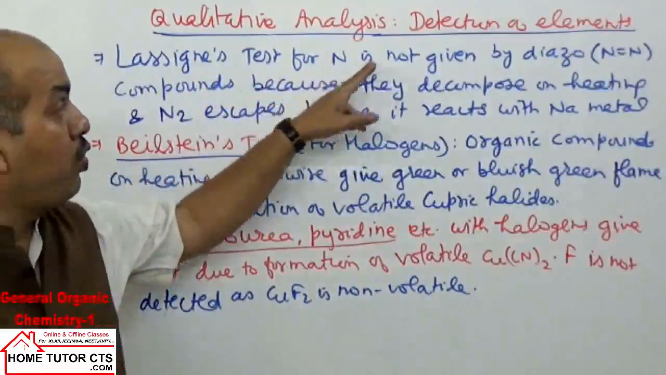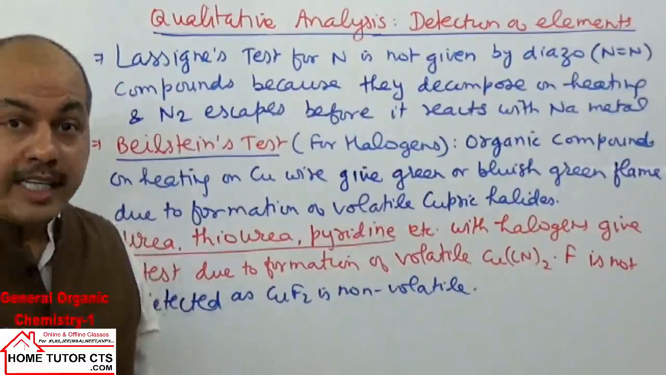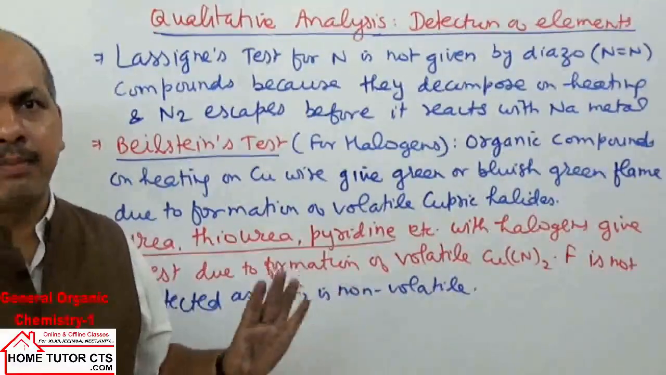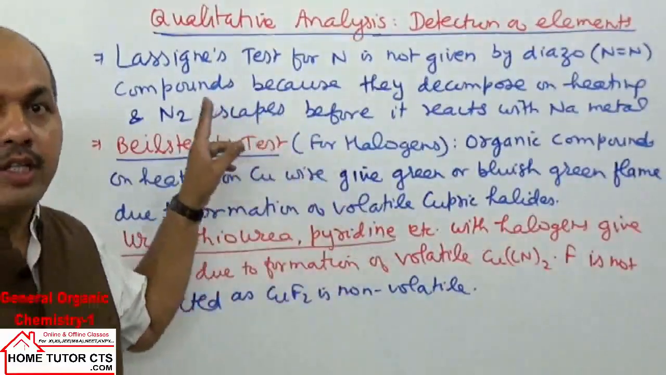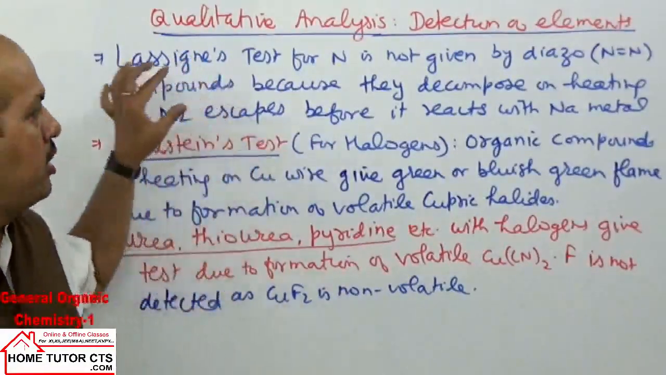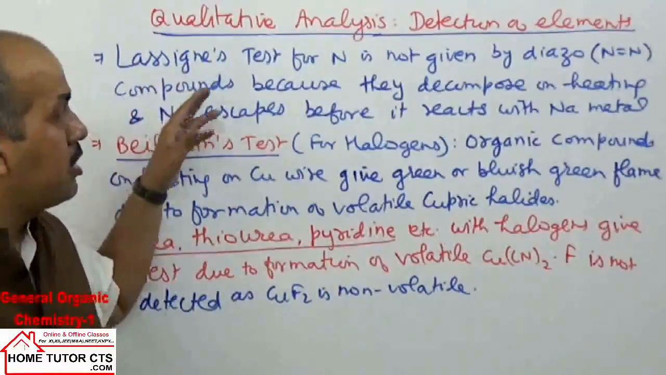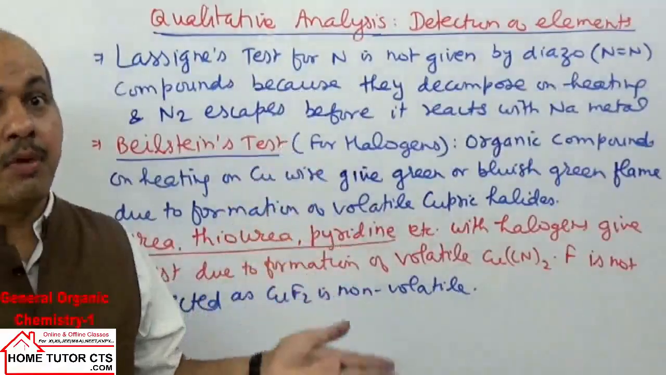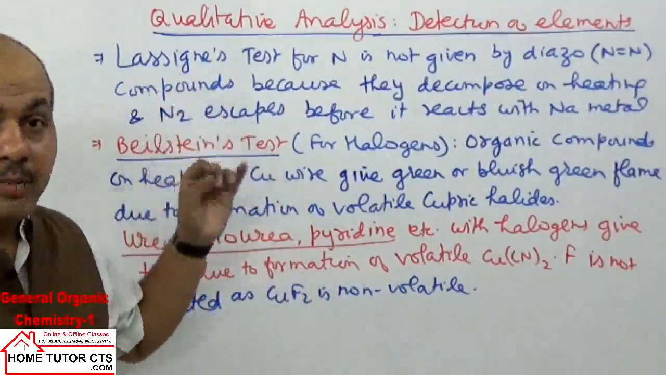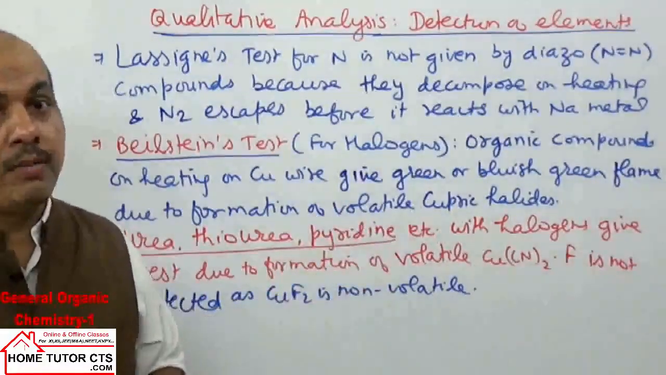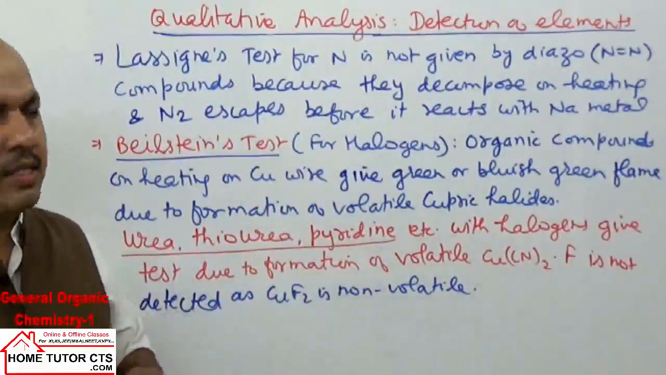Lassaigne's test for nitrogen is not given by diazo compounds because they decompose on heating. On heating slightly they decompose and nitrogen gas escapes out before it can react with sodium metal. So for this reason, Lassaigne's test for nitrogen is not used. Already given you the point. For Lassaigne's test, we don't use lithium because lithium compounds are mostly covalent and it is difficult to test them. And second, potassium is not taken, or we don't take other metals, because of very high reactivity. We cannot take potassium or the remaining elements.